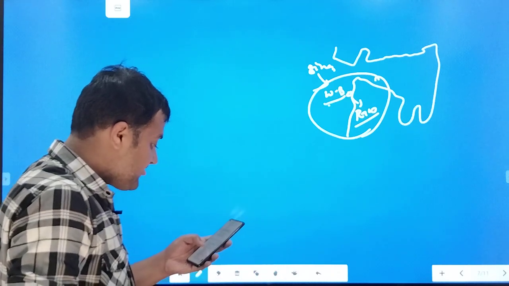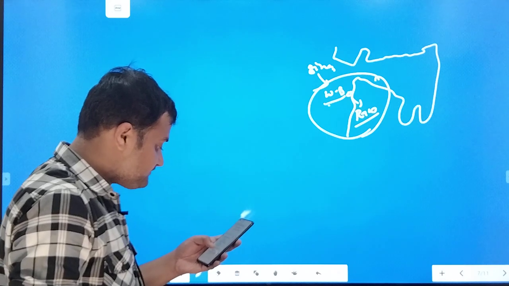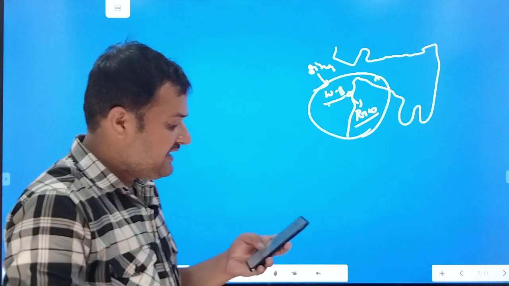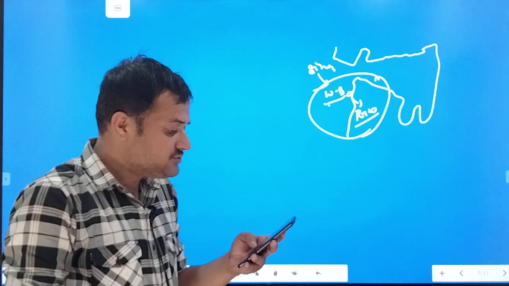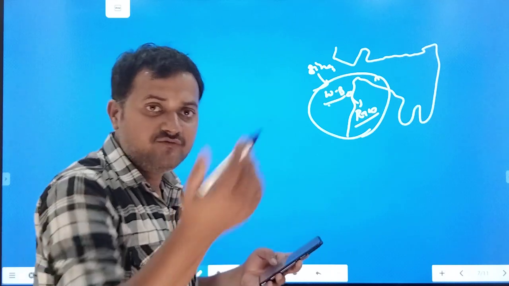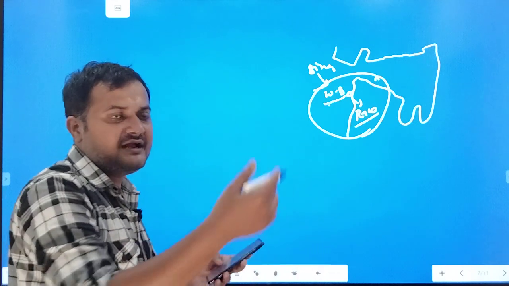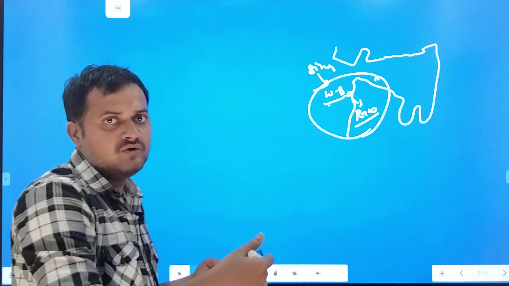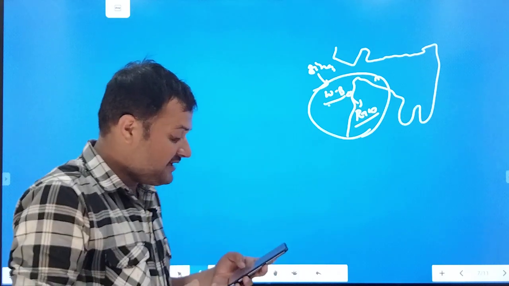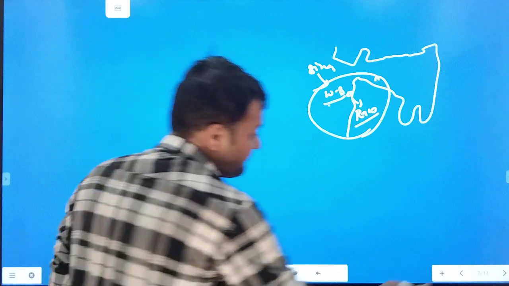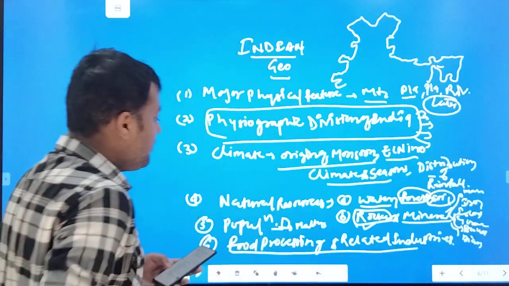Next, coming to the next question, they have asked in 11 marks: divide India into climatic zones according to Koeppen and Thornthwaite. So we will be covering Koeppen and Thornthwaite, and side by side we have to cover India also, which climates are there in India. Then origin of monsoon, they have asked this question from the syllabus only. They have not crossed the syllabus.